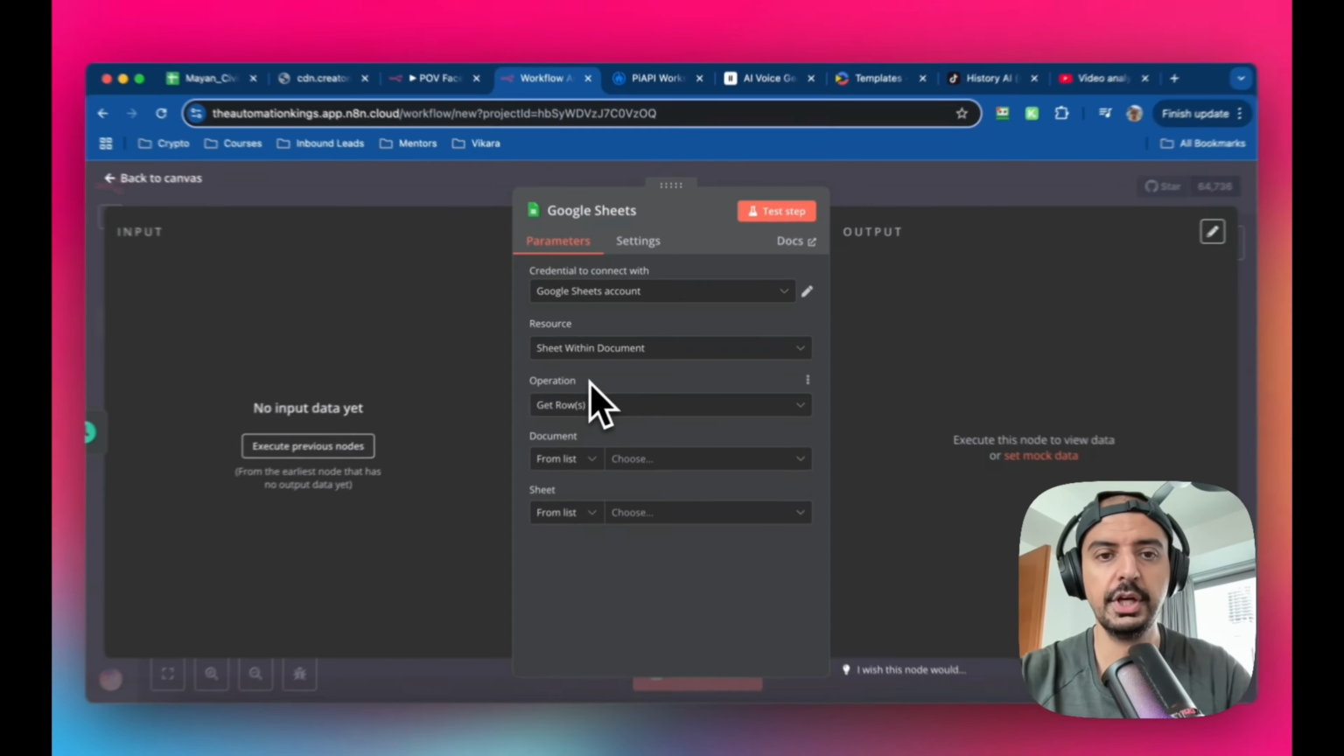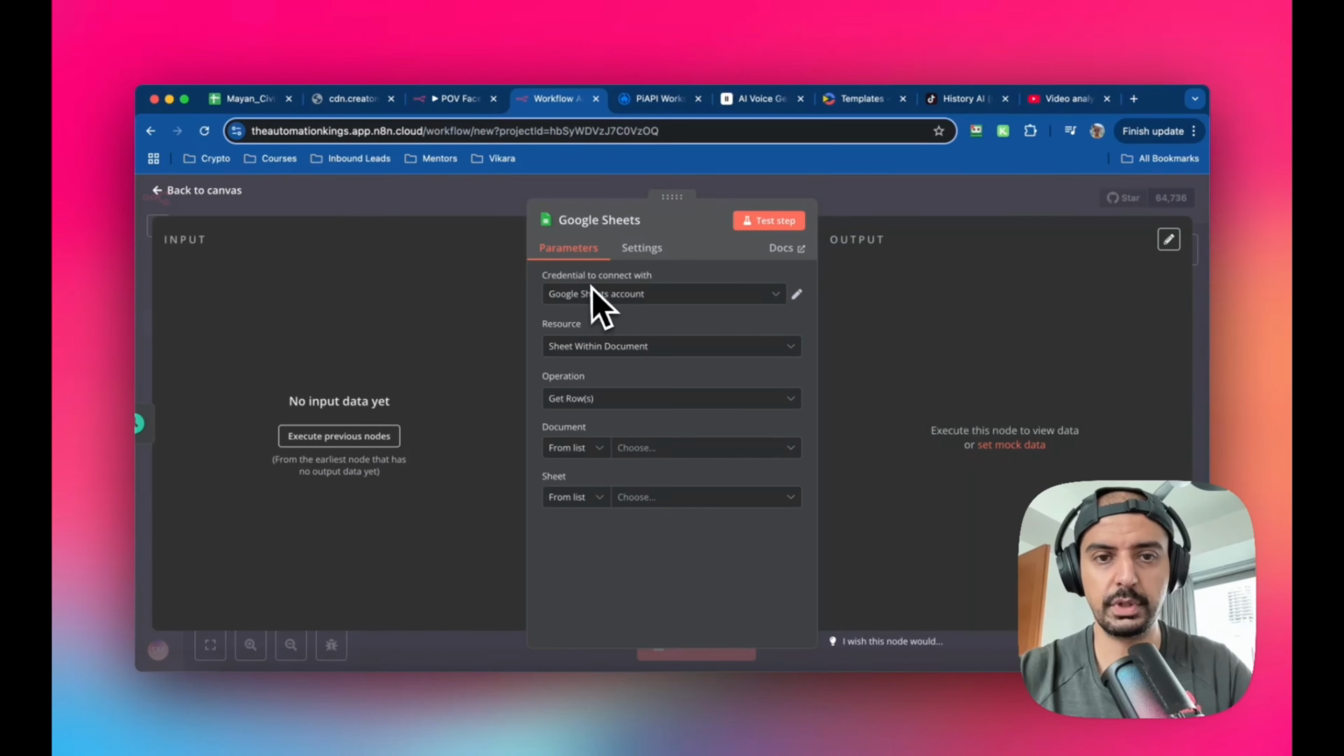Because we want to look for the rows, and then just connect it up to your Google Sheets account. So that's Gmail or G Suite. I've already done that. And then you want to select the correct sheet, okay? So from the list, I'm going to pick the Mayan Civilization POV video ideas, because that's the name of the sheet.